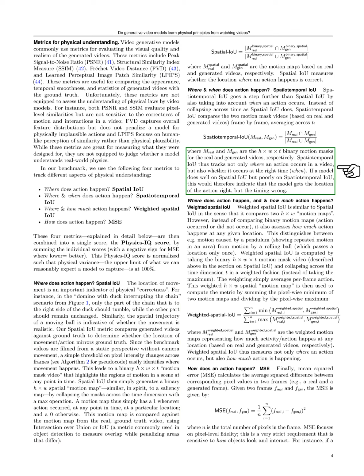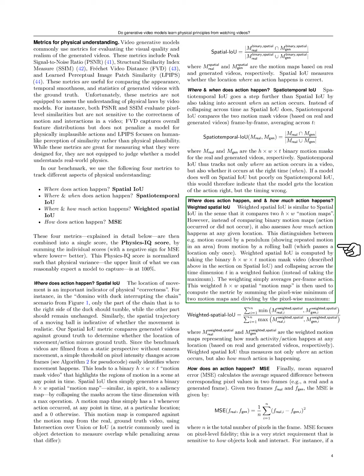We calculate it by taking the size of the intersection of the real and generated motion masks and dividing it by the size of their union. This metric helps us understand if a model accurately captures both the location and timing of actions. Next, we discuss weighted spatial IOU, which is similar to spatial IOU but adds a layer of detail by measuring how much action occurs at each location.